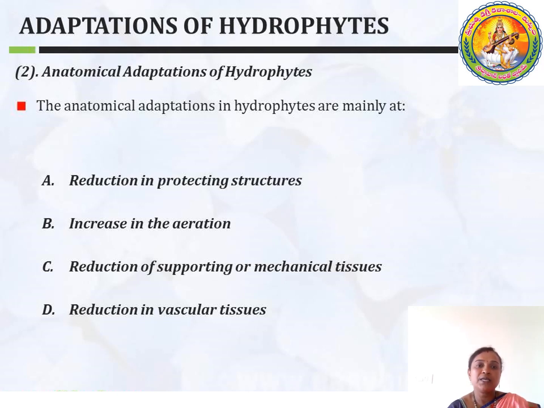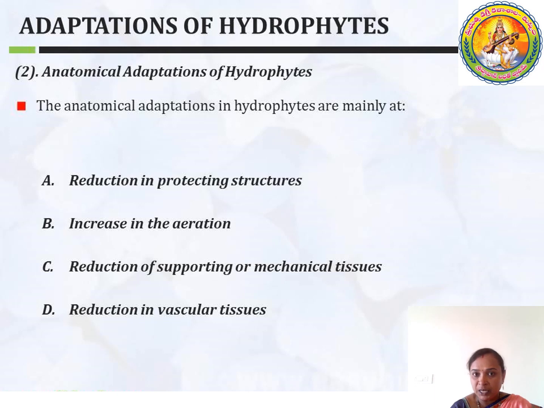And next are the anatomical adaptations of hydrophytes. In this adaptation, you can see reduction in protecting structures, increase in aeration, reduction of supporting or mechanical tissues, and reduction in vascular tissues.